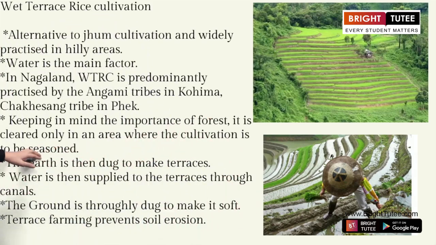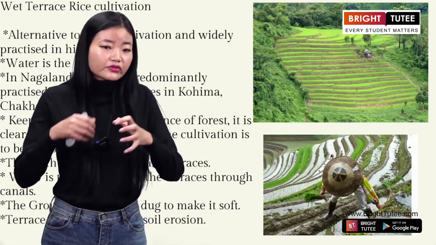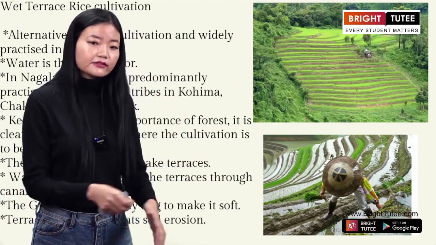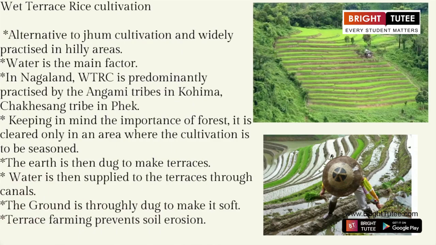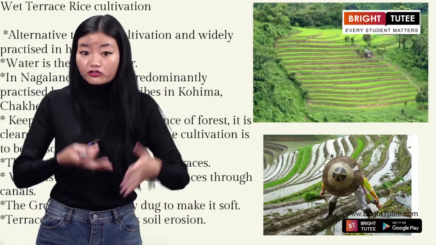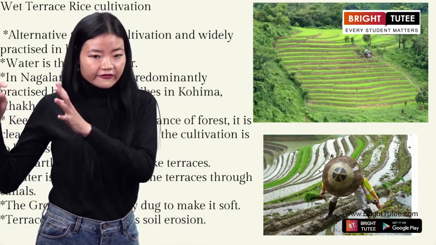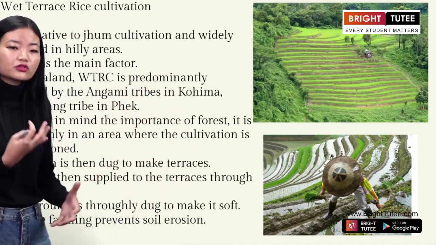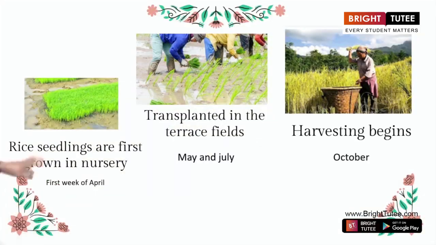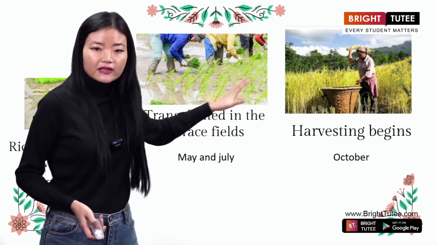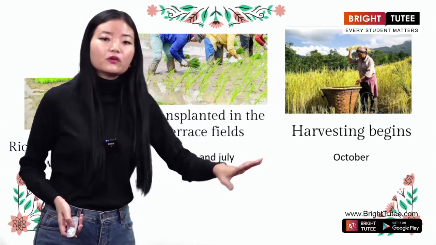Clear, everyone? Okay. And then the ground is thoroughly dug to make it soft. So after supplying the water, they will dig the ground once again so that the land becomes really soft. Clear? Okay. And that is how terrace farming prevents soil erosion. So this type of cultivation is very important and contributes largely to protecting the environment because it helps prevent soil erosion. Clear, everyone? Okay, so let me just show you this. This is how the cultivation takes place in the terrace cultivation. Let me explain to you all.